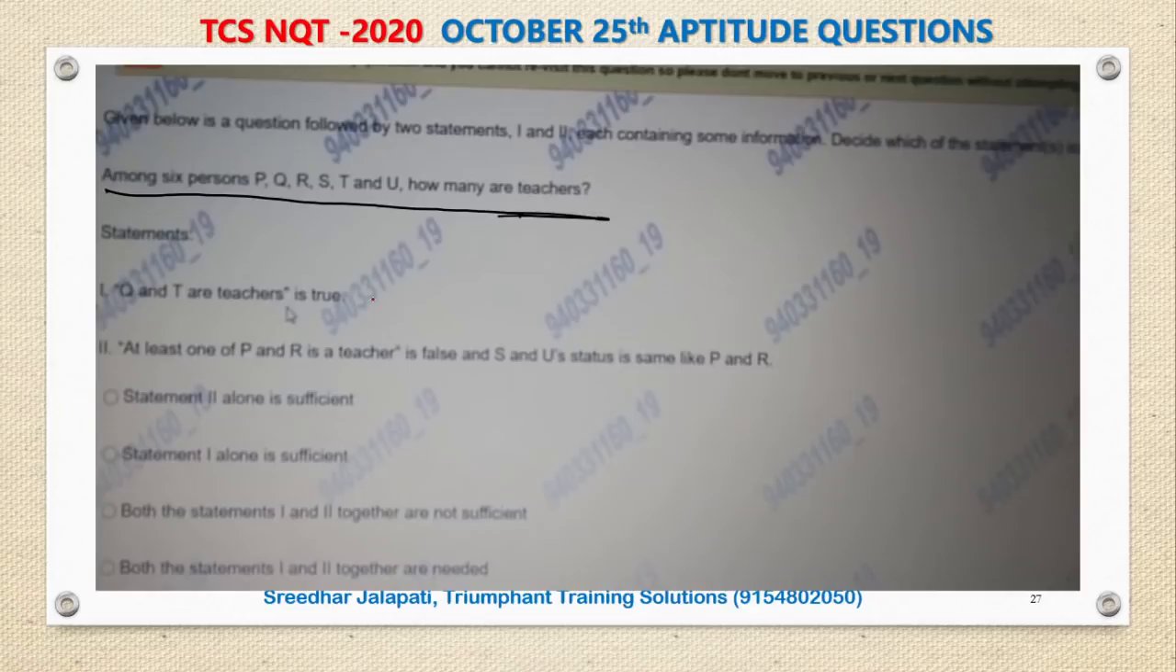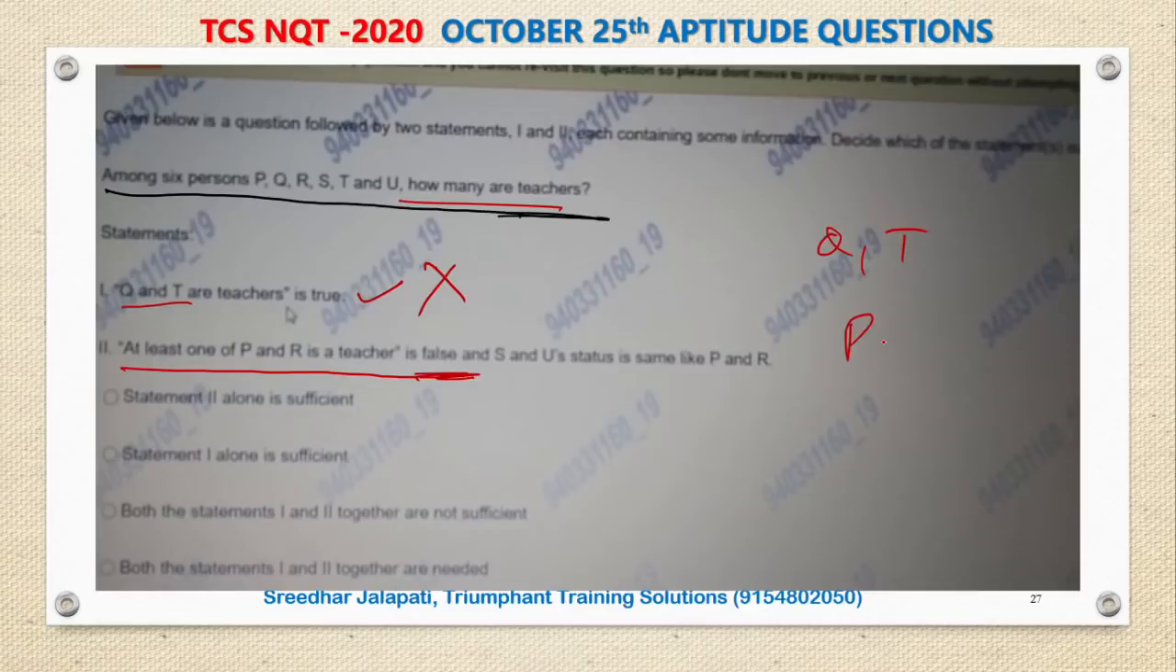Statement 1: Q and T are teachers, and this statement is true. So we are asked to find how many are teachers. Here we know only Q and T, 2 are teachers, but we do not know about others. So one alone is not sufficient. Statement 2: At least one of P and R is a teacher, and this statement is false.